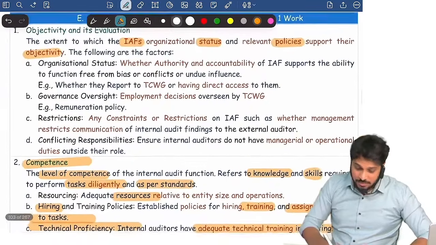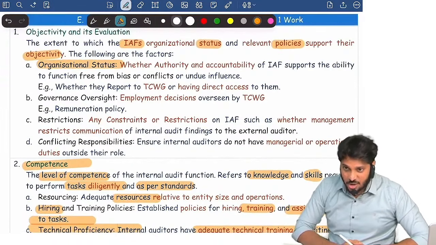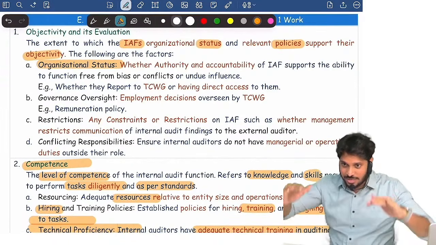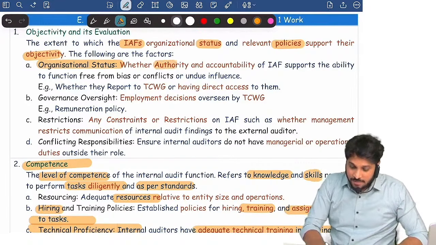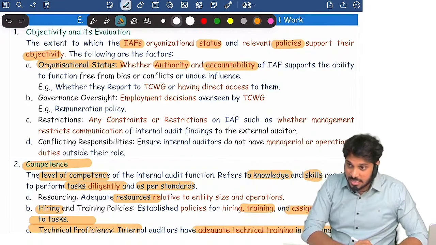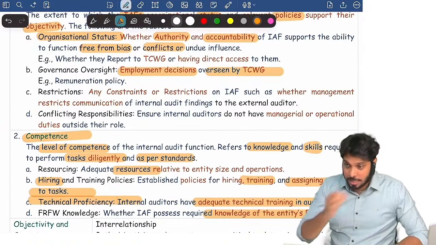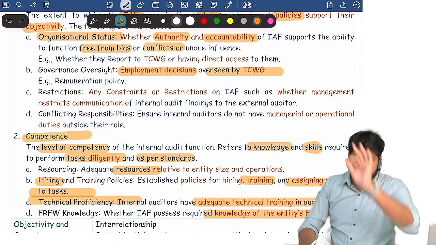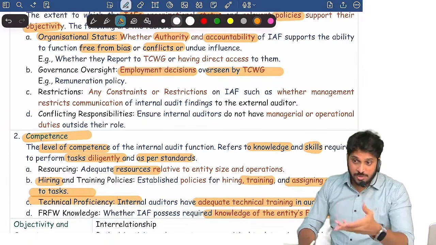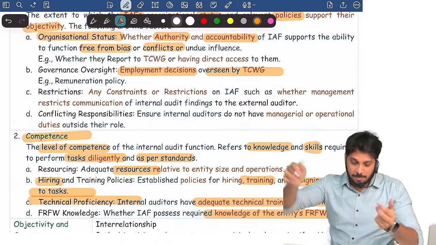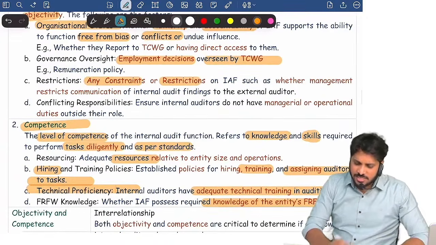Then objectivity: I will see his status in the organization. Is he at a superior level or a subordinate level? Whether he has authority and accountability so that he can be free from bias and free from conflict, yes or no? Whether employment decisions are overseen by top management. Top management should oversee internal auditors' employment decisions, which means they have direct reporting with top management. Are there any constraints and restrictions?